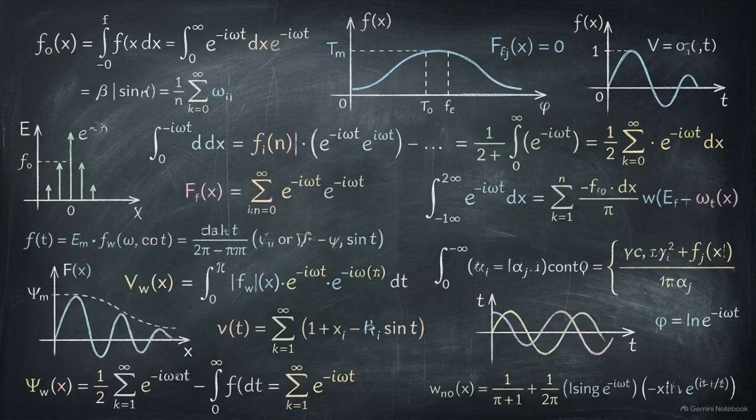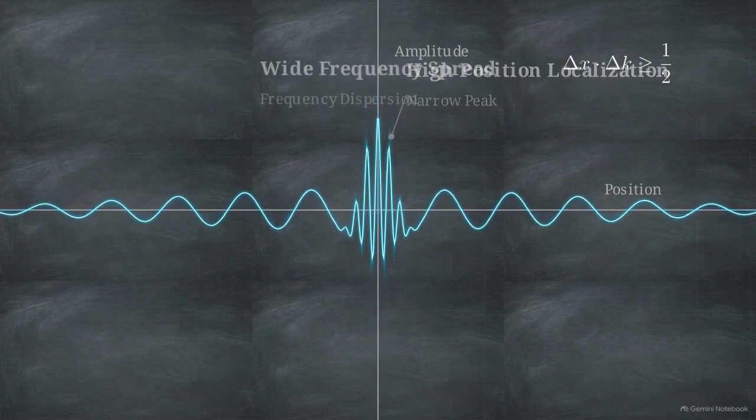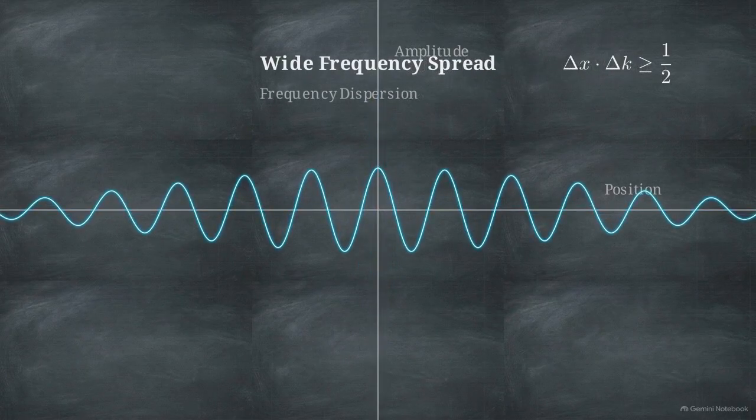We can test this protocol first in pure mathematics, specifically by looking at the Fourier uncertainty principle. This diagram of a two-dimensional wave packet illustrates the classical Fourier limit. A wave cannot be highly concentrated in both position and frequency at the same time. A narrow position peak mathematically requires a wide frequency spread.